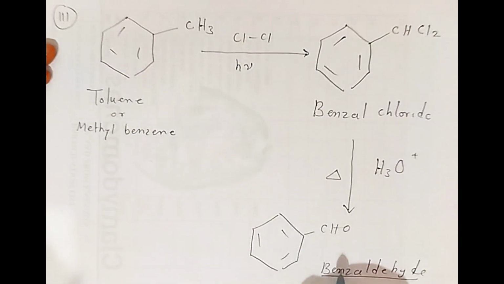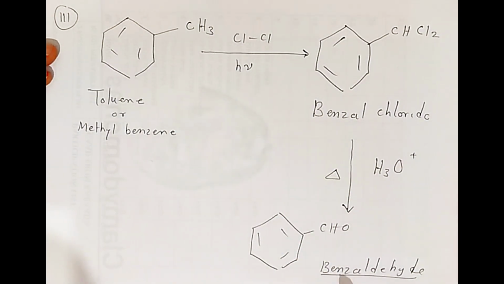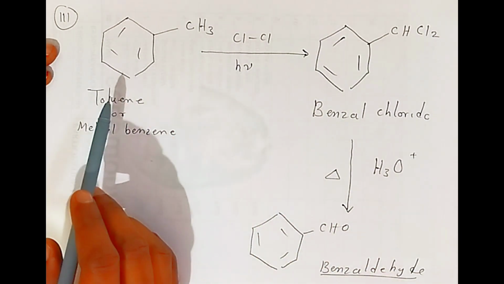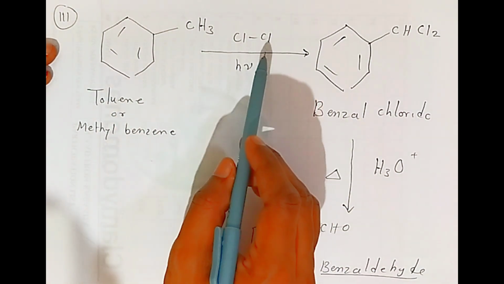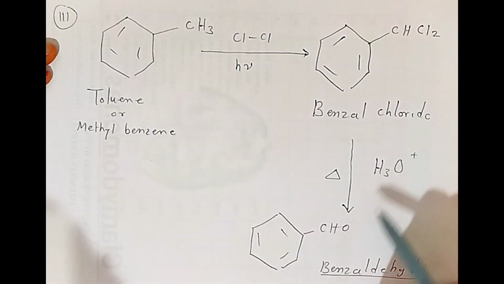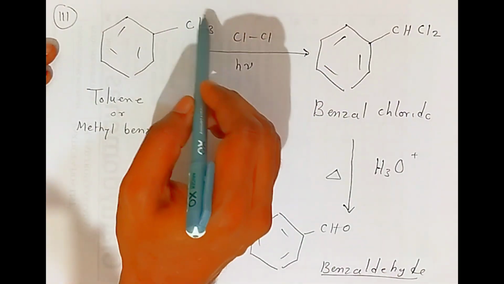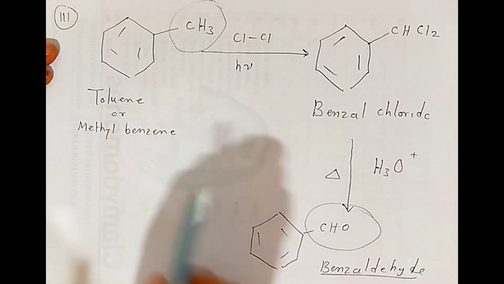So this also you get aromatic aldehyde. So aromatic hydrocarbons you have converted into aromatic aldehyde. In board examination, this way they may ask chlorination of toluene. So this way, students, you have to represent the answer. Very important. Mind well, you have to see this methyl is going to convert into aldehyde group. So that is why this reaction is very important.